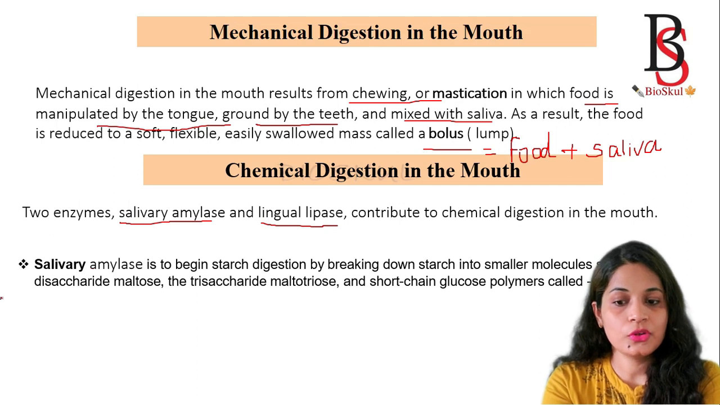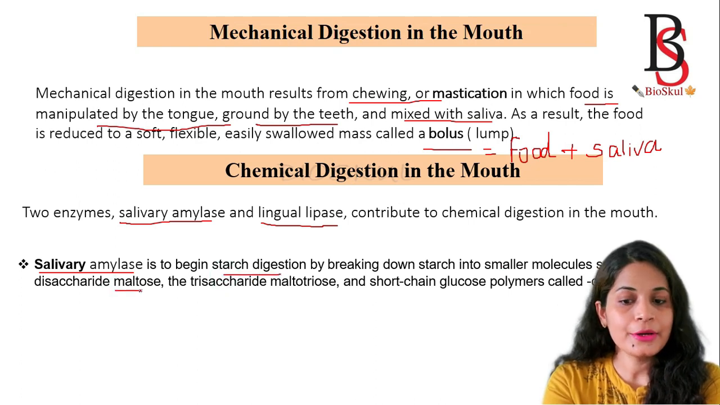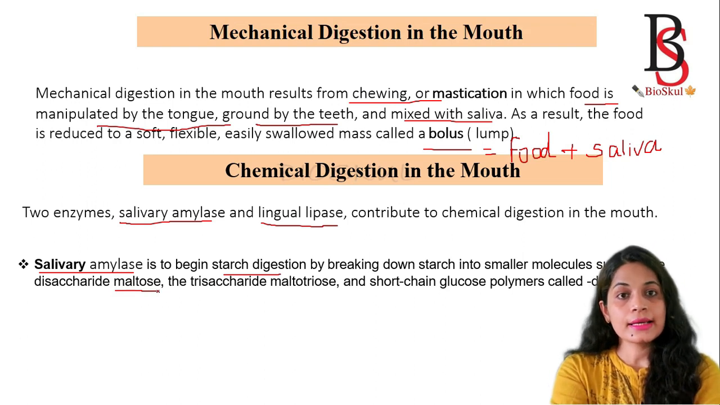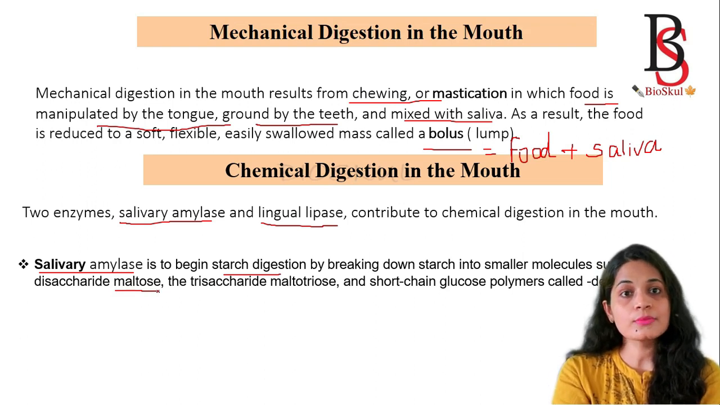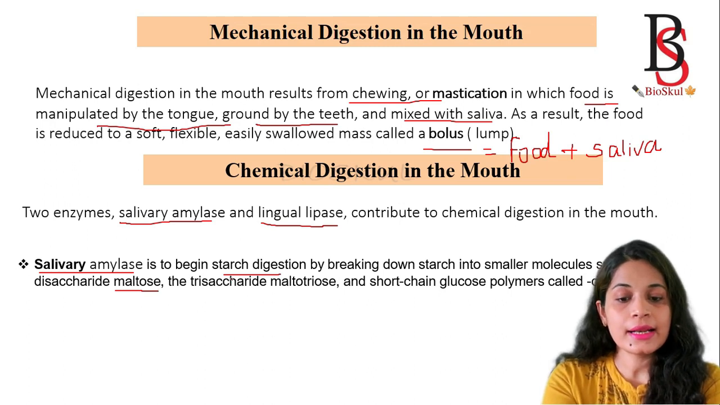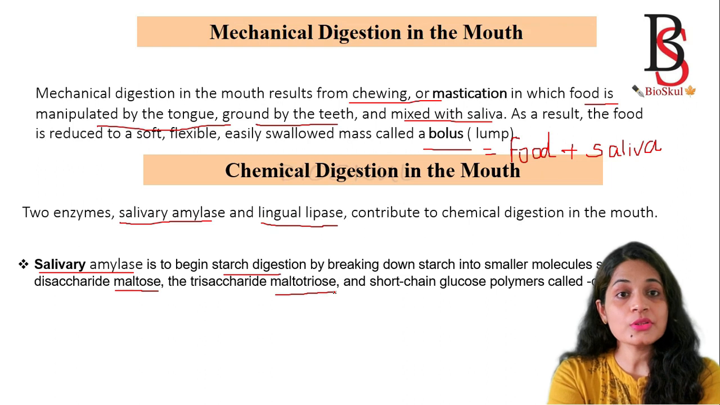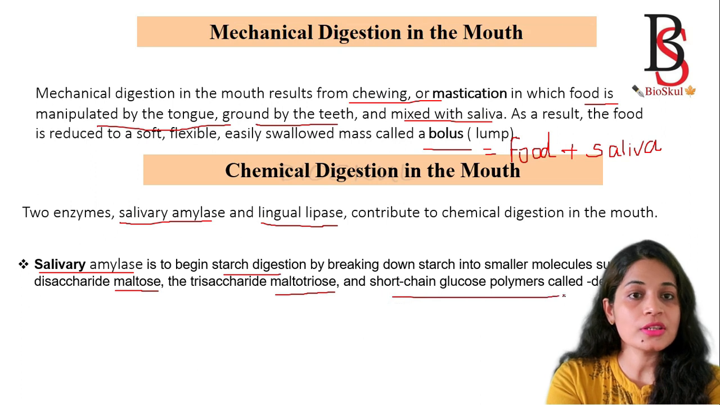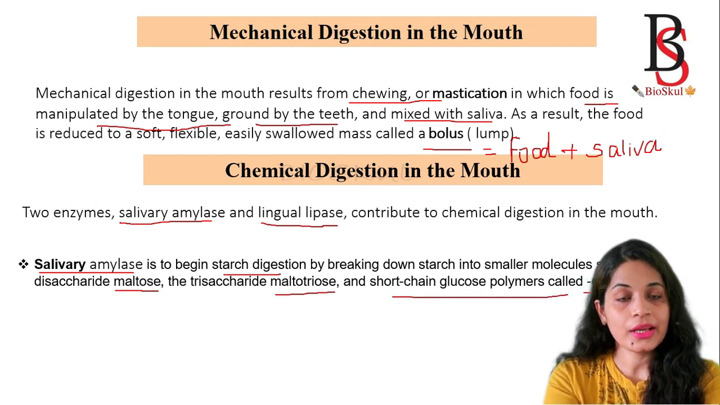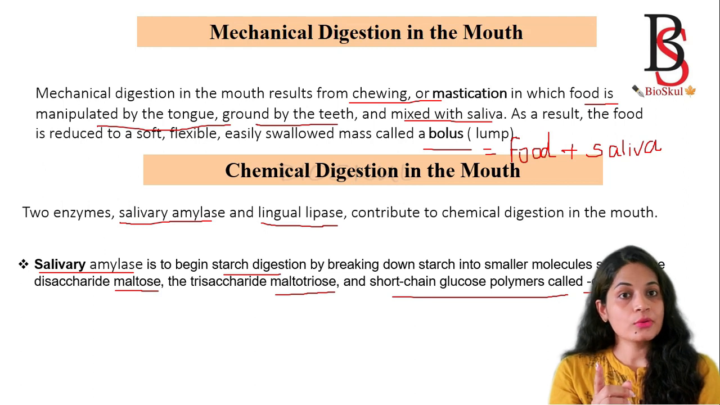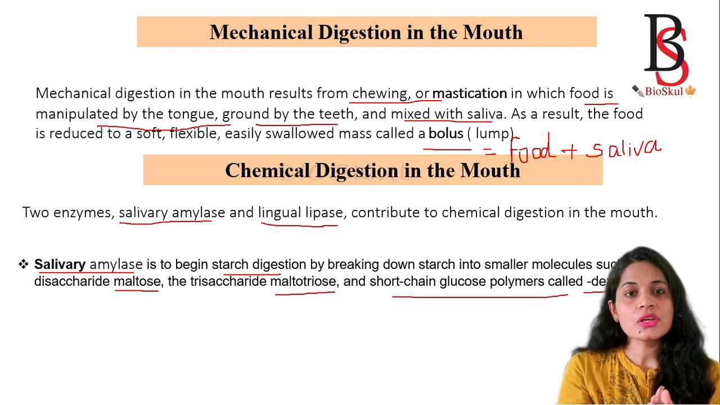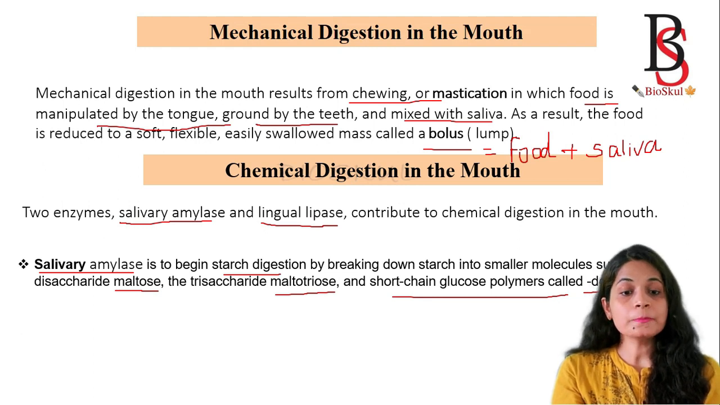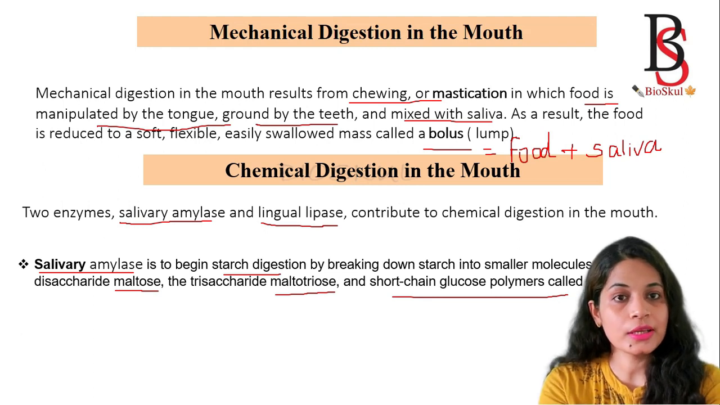And we know the function of salivary amylase. It will break down the starch into smaller molecules like maltose. Maltose is a disaccharide, which means it is formed of two carbohydrates, both glucose. Then the trisaccharide maltotriose is formed of 3 molecules of glucose, and a short chain of glucose polymers is called dextrin. So salivary amylase breaks down the starch into maltose, maltotriose, or the short polymers of glucose, which is known as dextrin.